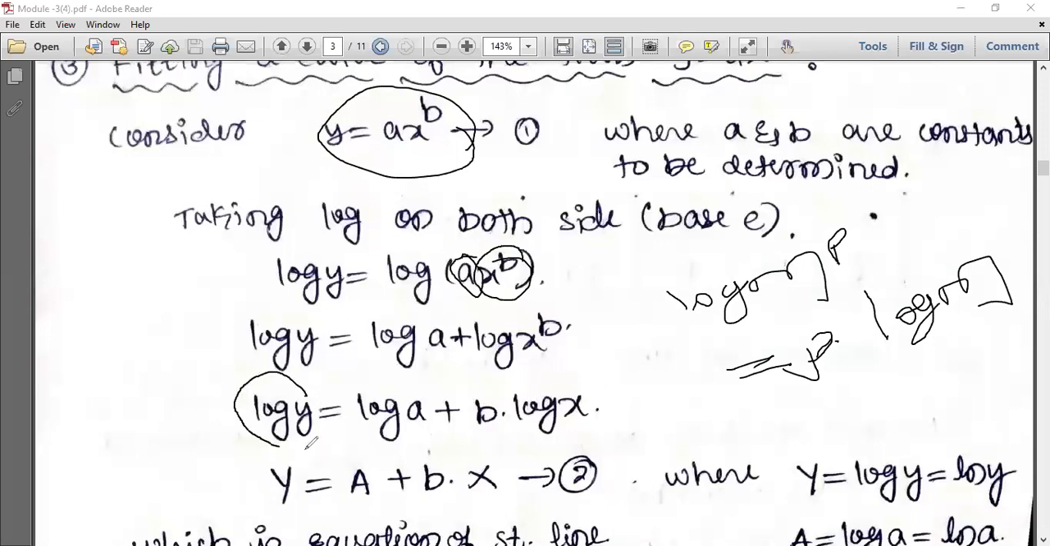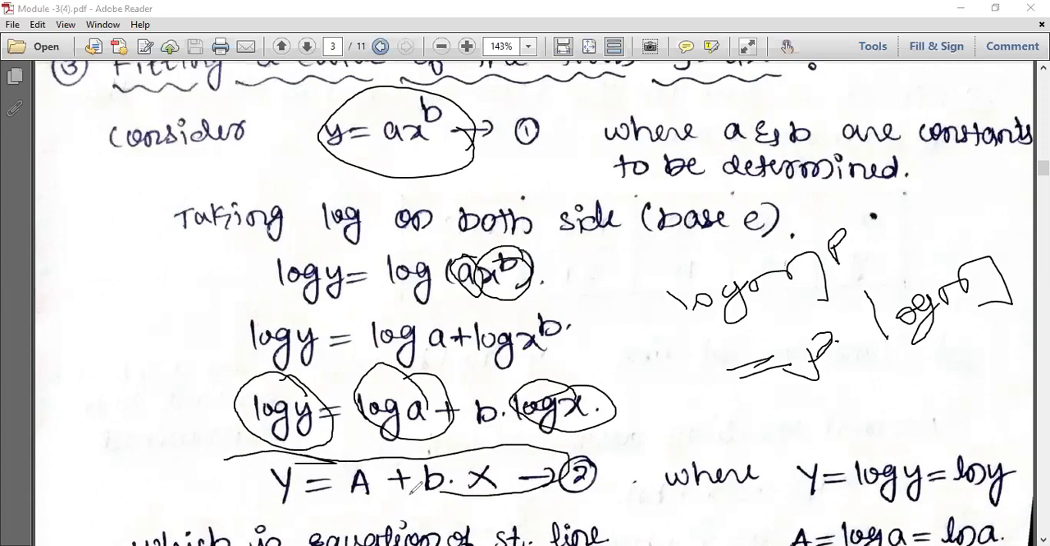So this I'll treat as capital Y, this is capital A, and this is capital X. So Y equals A plus bX. What is this? This is nothing but an equation of a straight line.